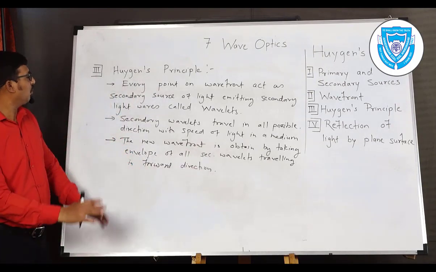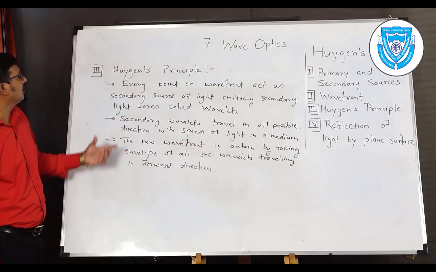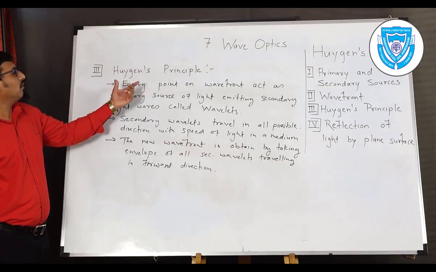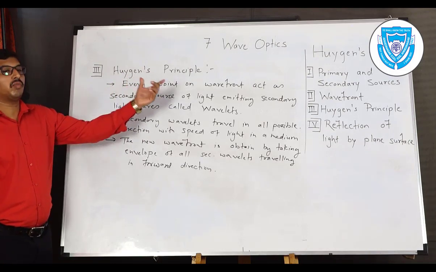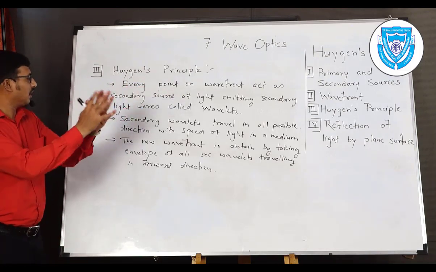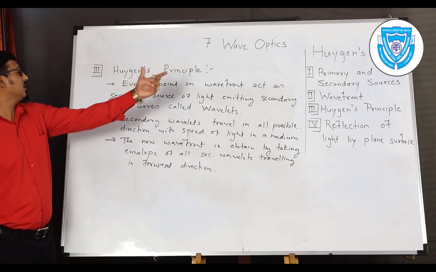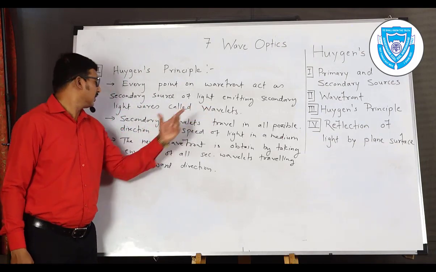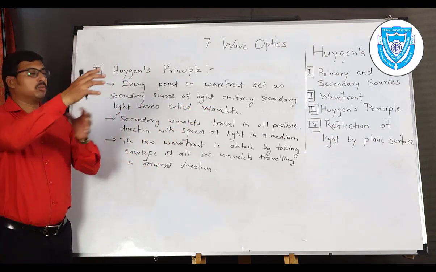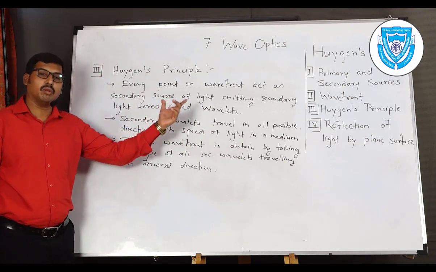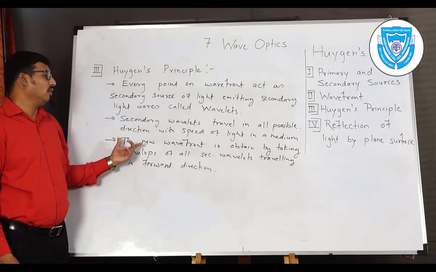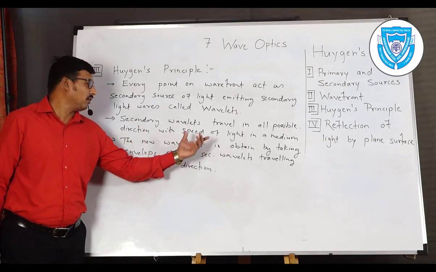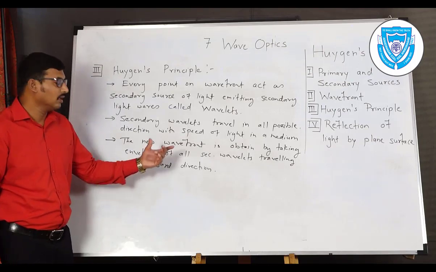So this is one of the important topics, generally asked for 2 marks in examination: state Huygens principle. So we divide into 3 sub points. Every point on wavefront act as secondary source of light. Secondary, primary already we understood. So secondary source of light emitting secondary light waves. That secondary light waves called the secondary wavelets. The secondary wavelets travel in all possible direction with the speed of light in a given medium. And number third, the new wavefront is obtained by taking envelope of all secondary wavelets traveling in forward direction.